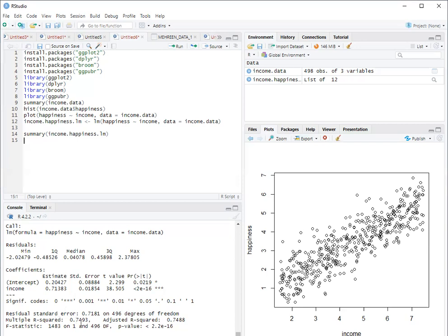Now this is the R square, 71.8%. The model is 74.9%. The model is well fitted, and the p-value is 2.2e-16. This is also shown corresponding to the income, which is very much less than 0.001, 0.01 or 0.05. So we reject the null hypothesis, meaning that there is some relationship between income and happiness.